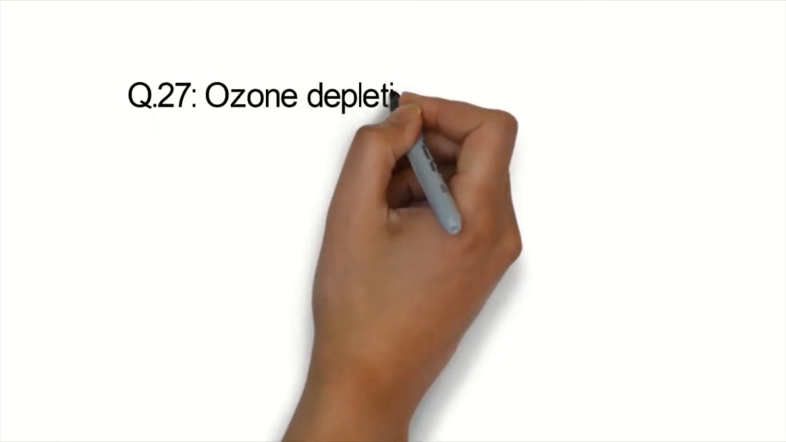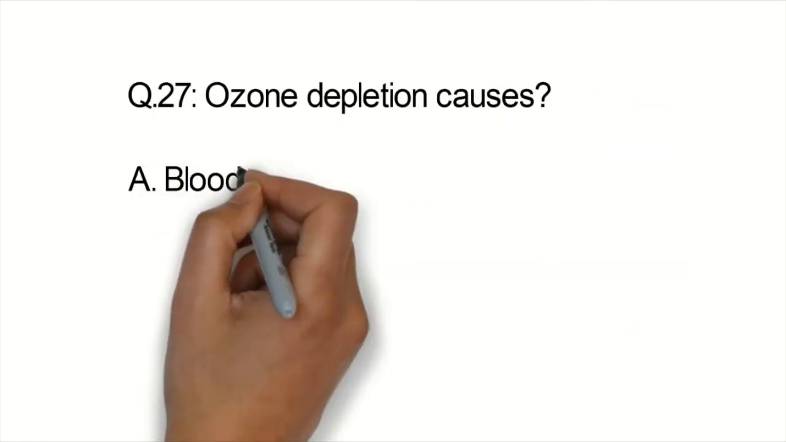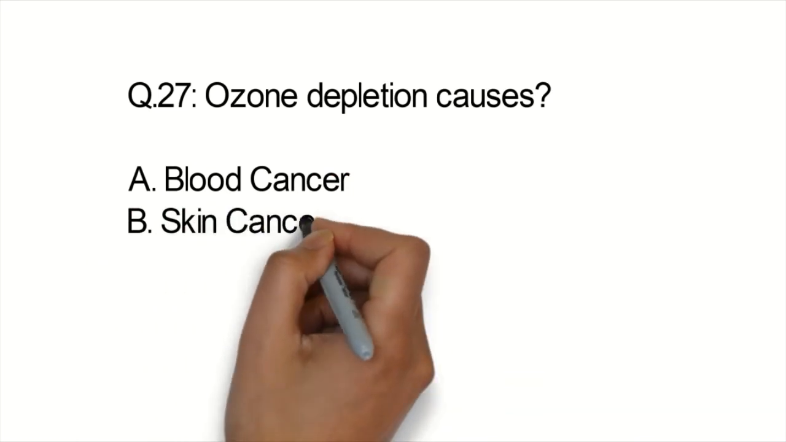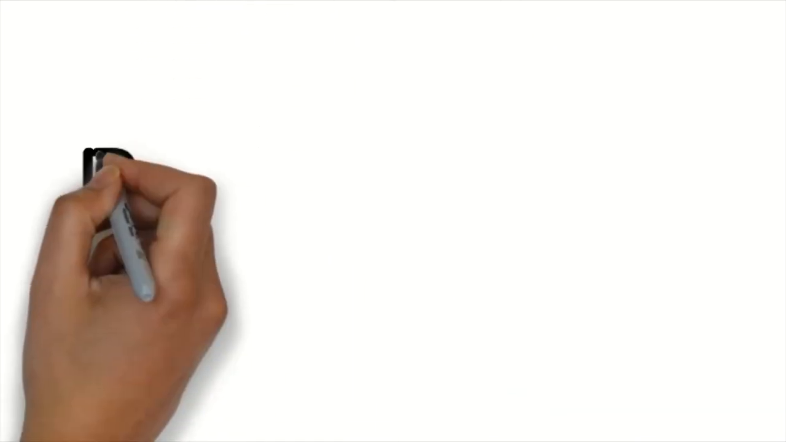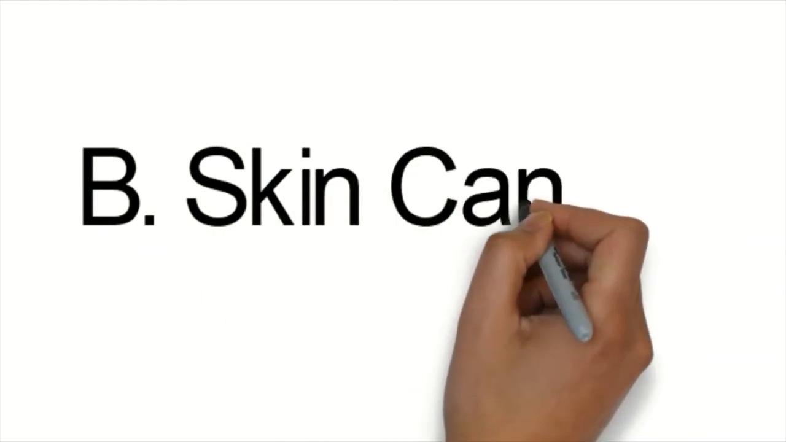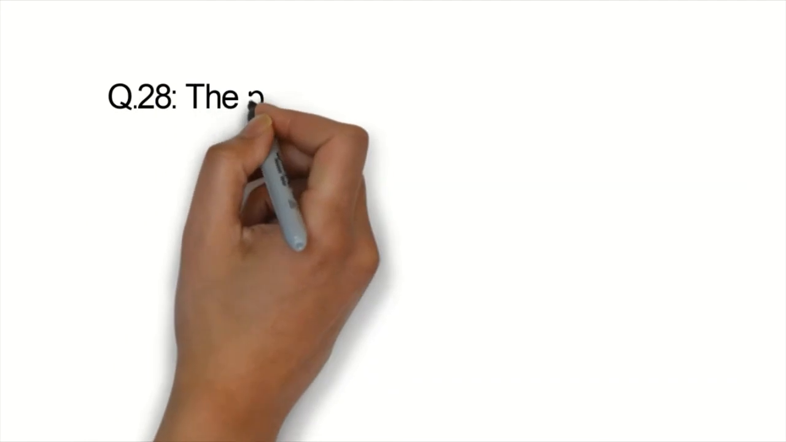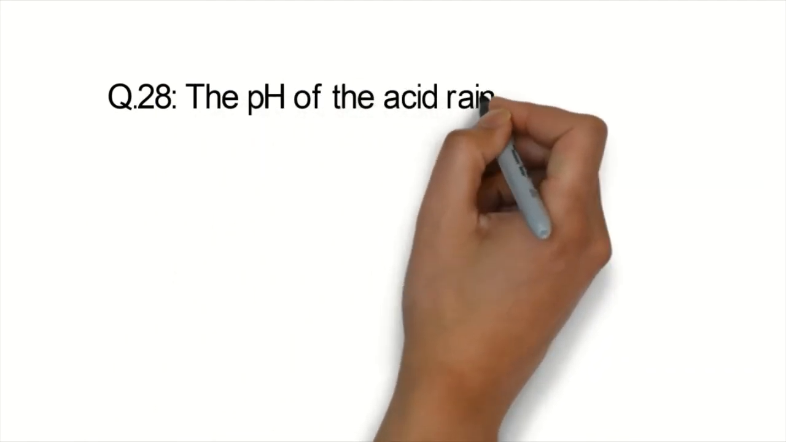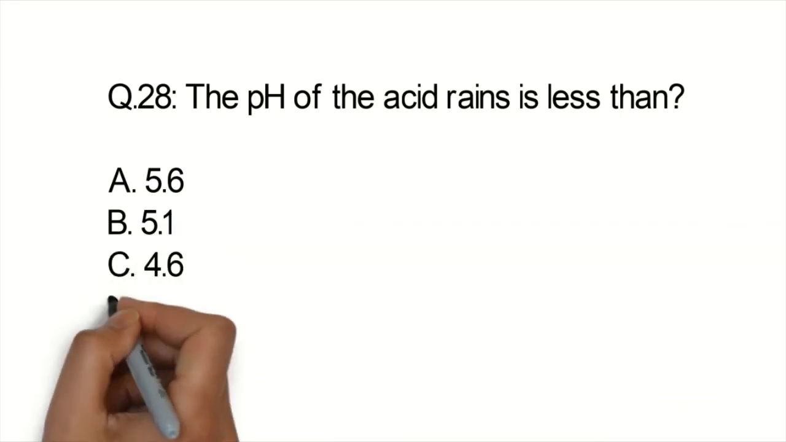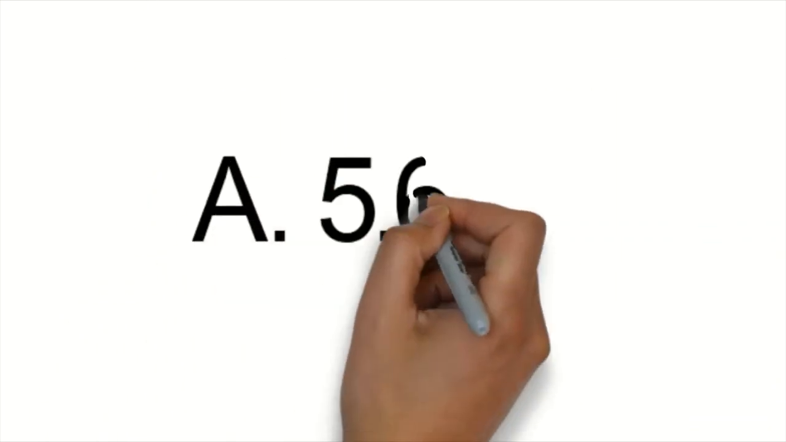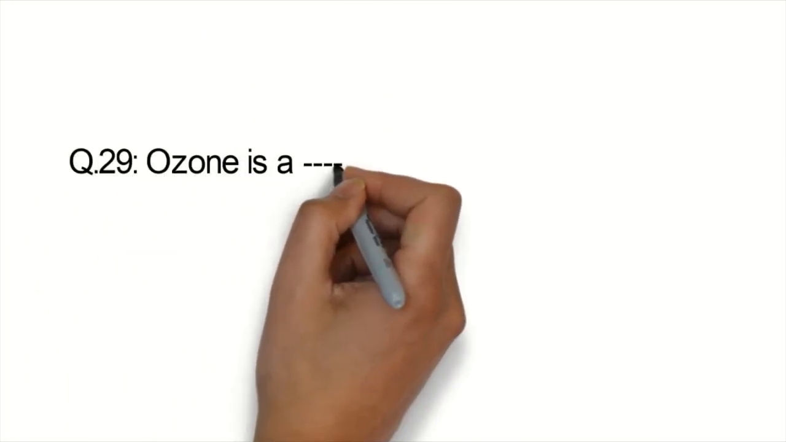Question number 27. Ozone depletion causes blood cancer, skin cancer, malaria, TB, and the correct option is B, skin cancer. Question number 28. The pH of the acid rain is less than 5.6, 5.1, 4.6, 4.1, and the correct one is option A, 5.6.